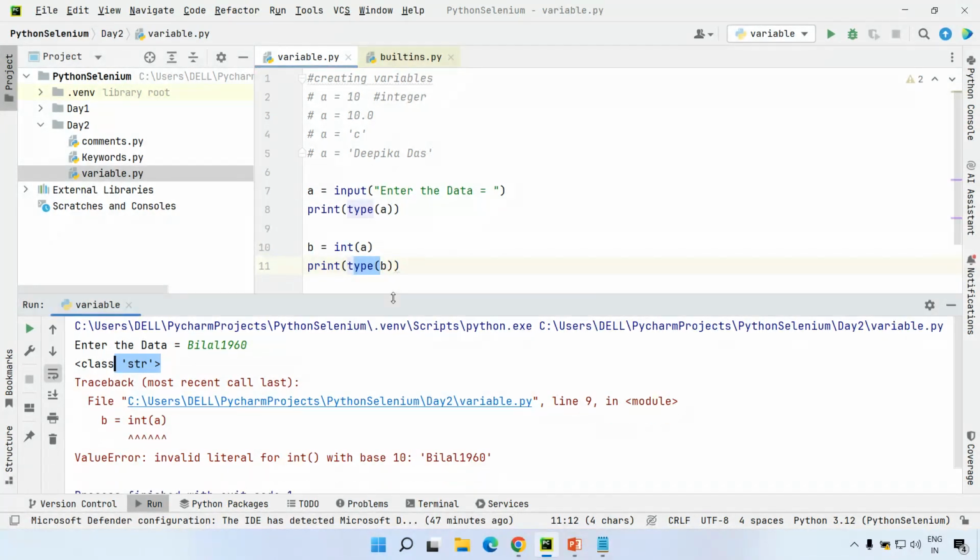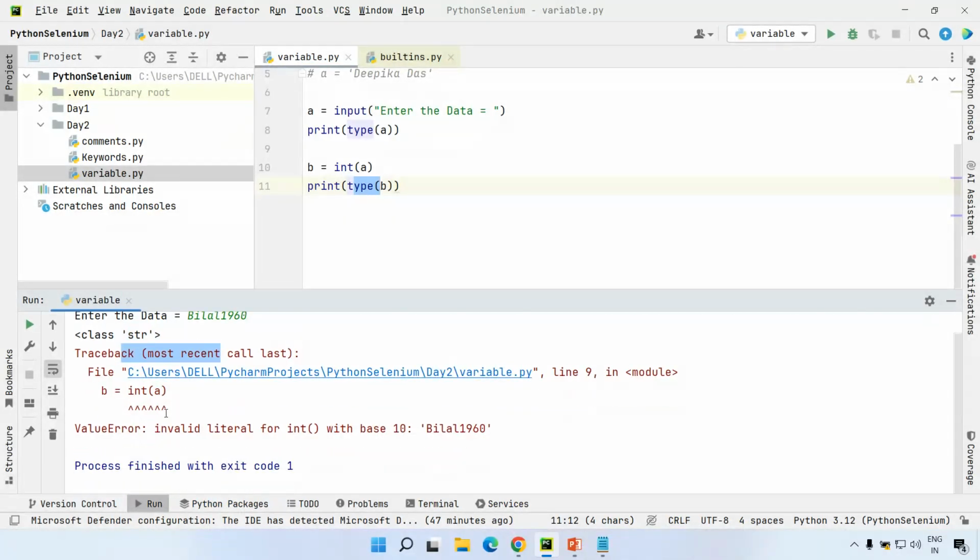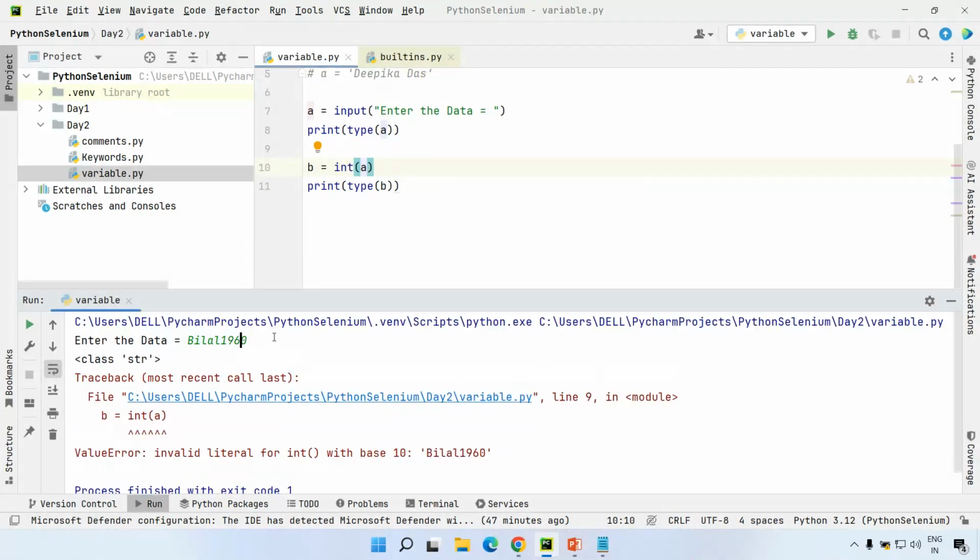But if you can see, during conversion it is saying value error, invalid literal for int with base 10. That means to convert a string to integer, that string must contain a decimal value inside quotes. It should not contain string and integer. If it contains both, by common sense, how can you convert it into integer data type? If it has some decimal data or a number inside quotes, you can directly convert it into integer. But if it is a mix, you cannot convert it into integer.